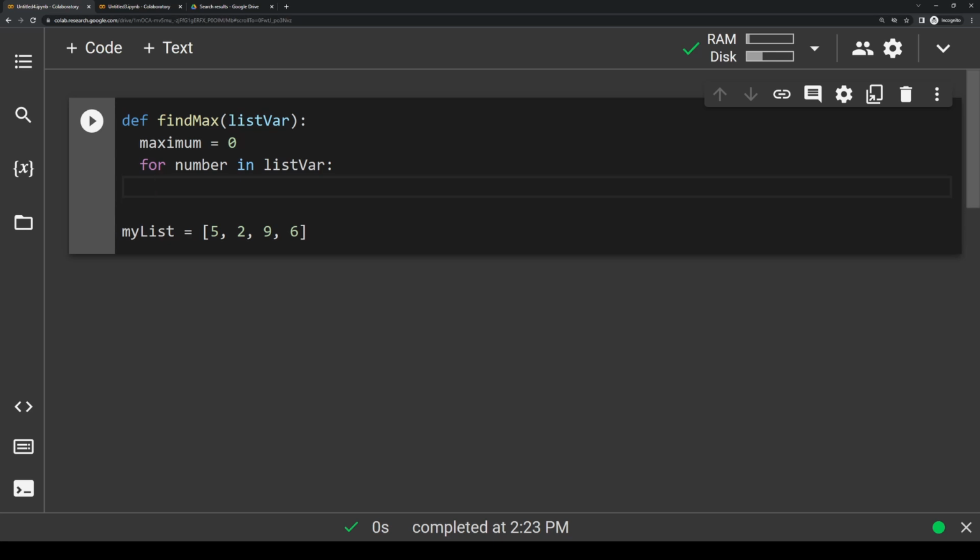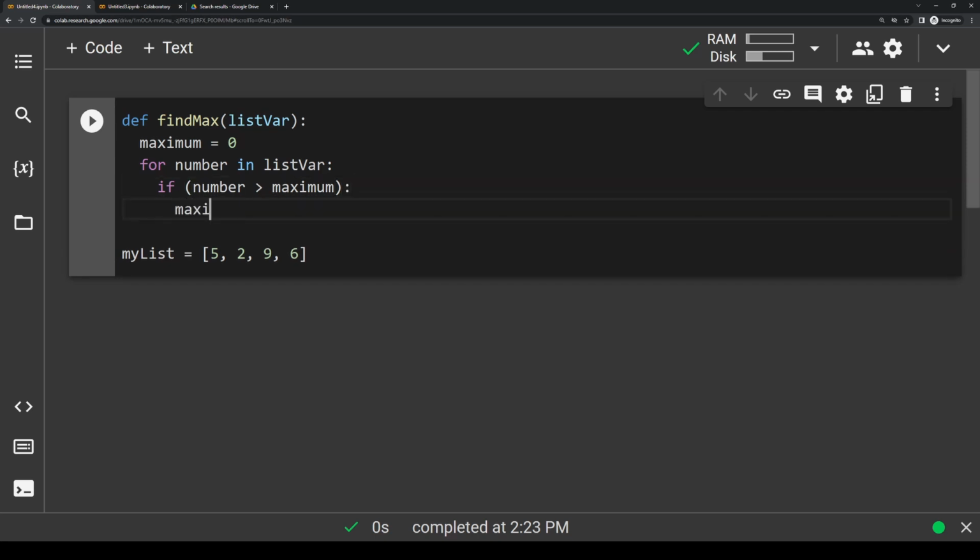So I'll write an if statement, and we'll say if number is greater than maximum, and like I said, number represents each individual element in this list variable. So that would represent like a 5 or a 2 or a 9 or a 6. So if the number is greater than the existing maximum, then what do we do? Then we should update the maximum to equal this number. If the current number is not greater than the maximum, we can keep the current maximum where it's at, so we don't need to do anything and we can continue the loop.